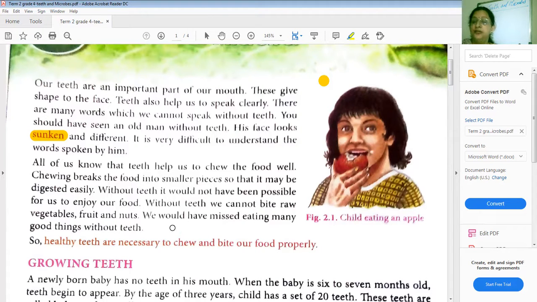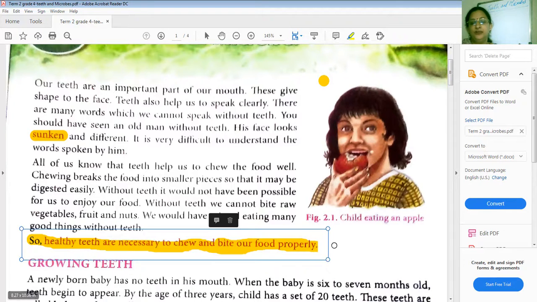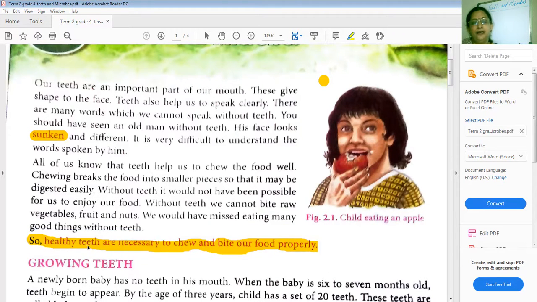So, what is the last point that we need to remember in this? Healthy teeth are necessary to chew and bite our food properly.